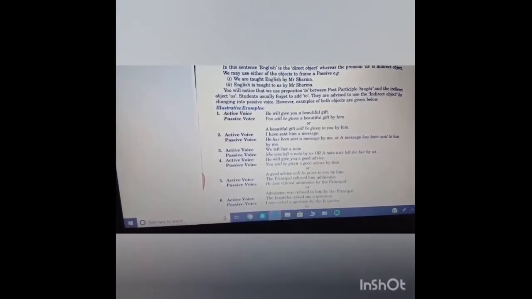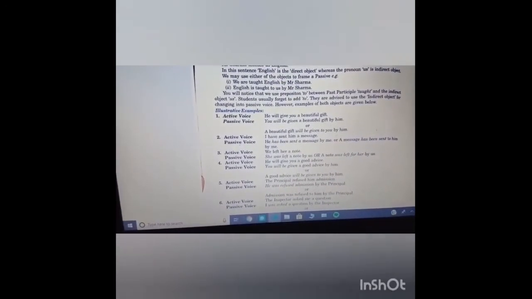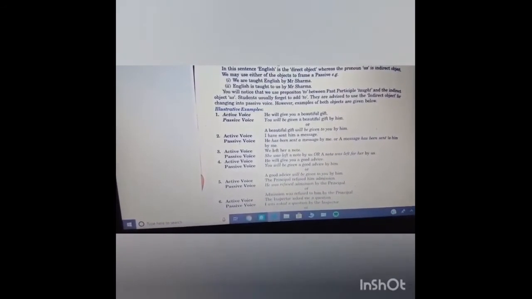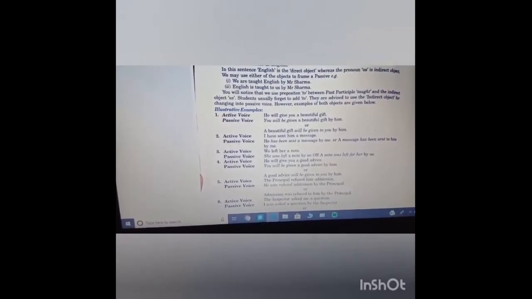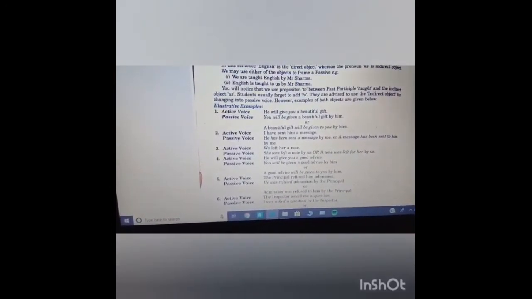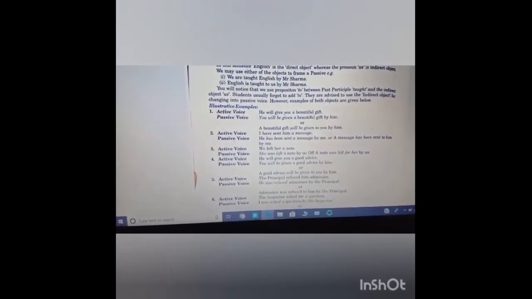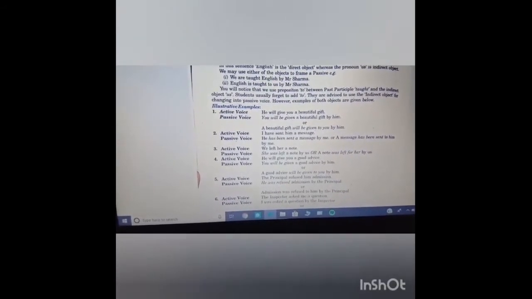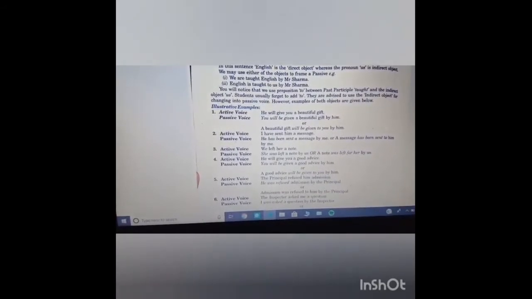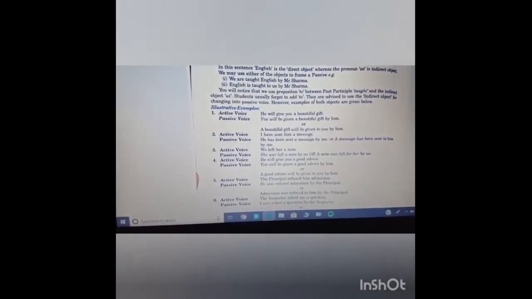Here, "to" is used between the past participle "given" and the indirect object "you". Active voice: I have sent him a message. He has been sent a message by me, or a message has been sent to him by me. Basically, you should use the indirect object while converting into active voice because it is easier.